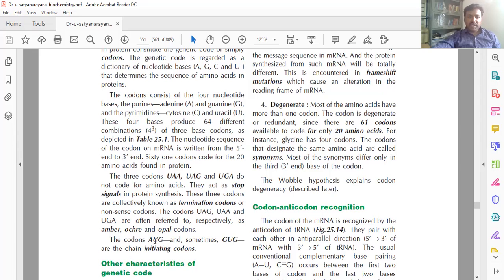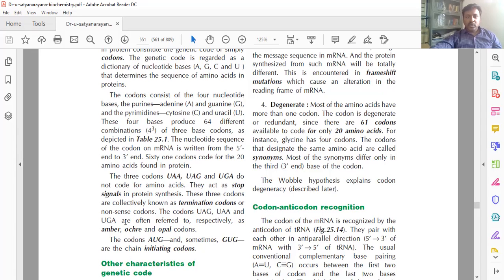Only one, that is AUG. So as per the syllabus, they have given the names for the termination codons. Stopping codons are also called termination codons. Stopping means they stop. Termination means it is terminated. Got it? So termination codons or stopping codons are important for the 2 marks.